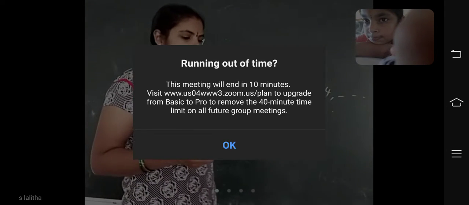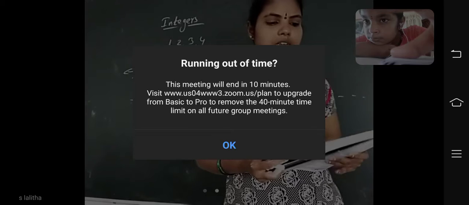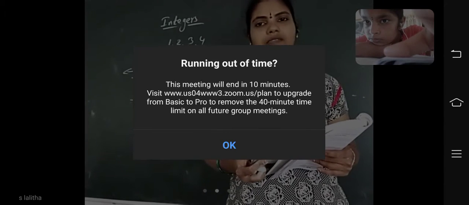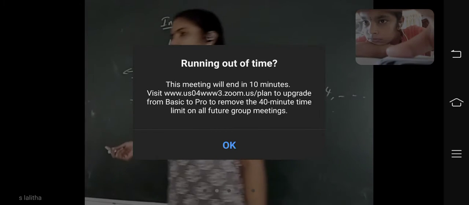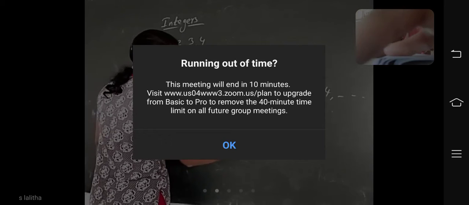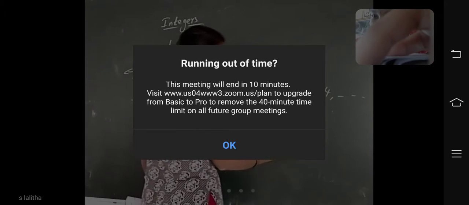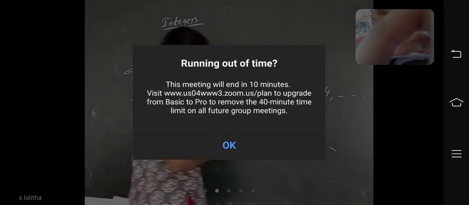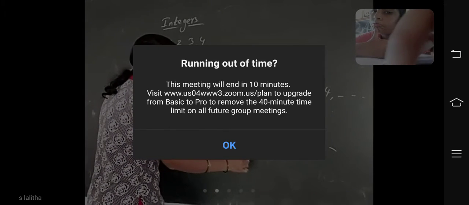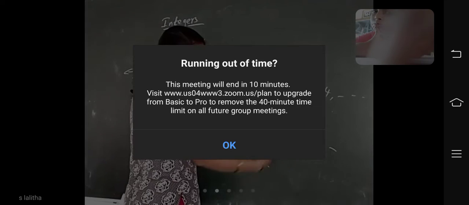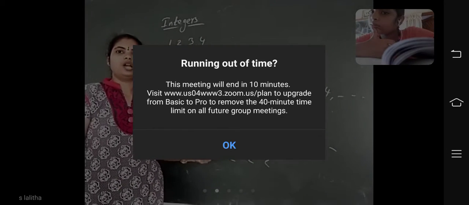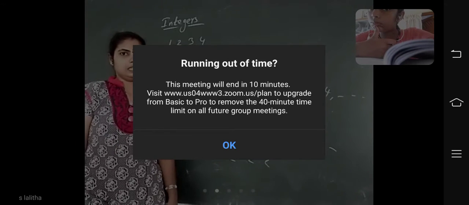Next, odd consecutive integers. When the consecutive integers begin with an odd number, then the difference between two numbers in the sequence is 2. Same with odd numbers. What is the first odd number? 3, 5, 7, 9, 11, 13, and so on. What is the difference between these two? 2. And between these two? 2. Like that. Did you understand? The sequence is the same. That is called odd consecutive integers.